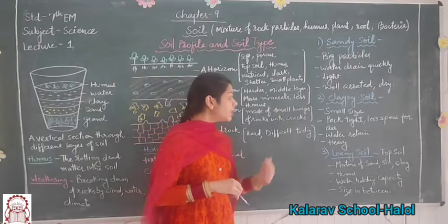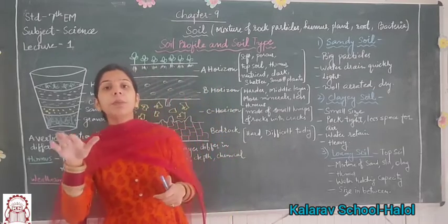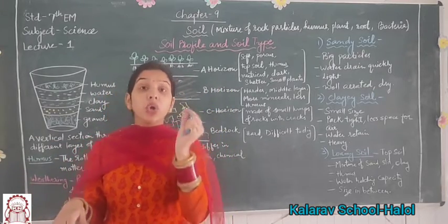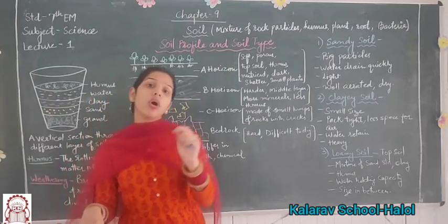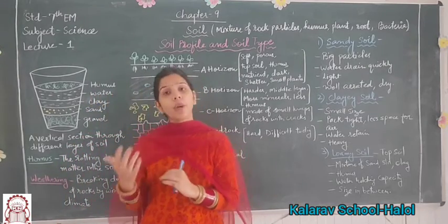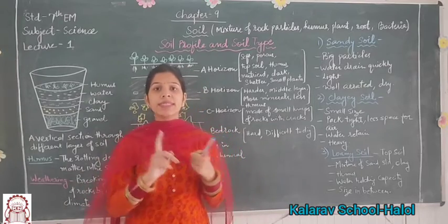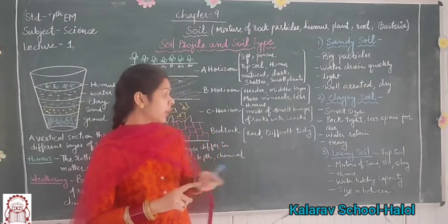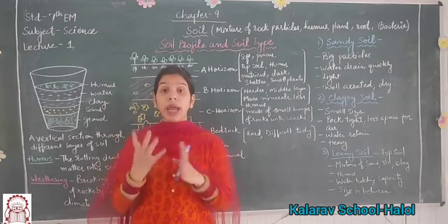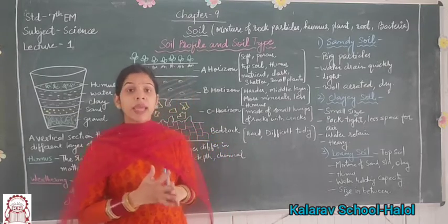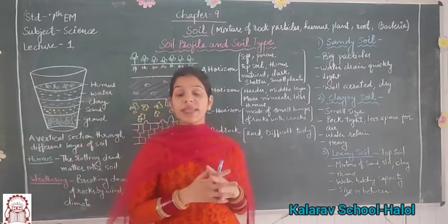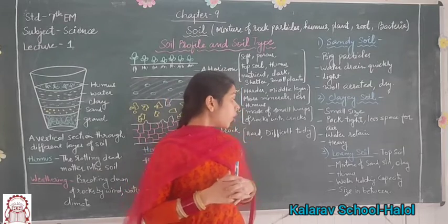Next is loamy soil. It is a topsoil because it is very good for the growth of plants and crops. It is a mixture of sand, silt and clay. It has a high quantity of humus. Its water holding capacity is very high.